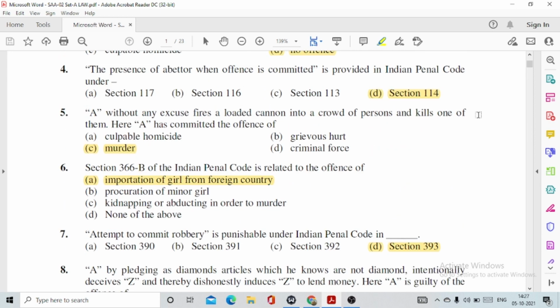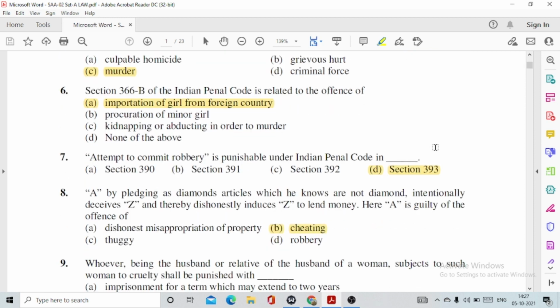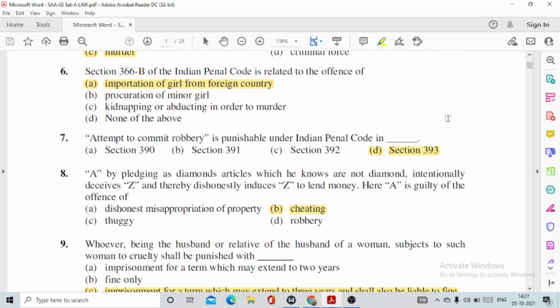Then question number 6. Section 366B of the Indian Penal Code is related to the offence of, this is option number A, importation of girl from foreign country. 7. Attempt to commit robbery is punishable under the Indian Penal Code in option number D, section 393A. A, by pledging as diamonds articles which he knows are not diamonds, intentionally deceives Z and thereby dishonestly induces Z to lend money. Here A is guilty of the offence of option number B, cheating.